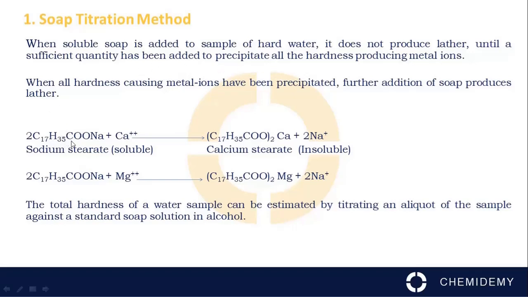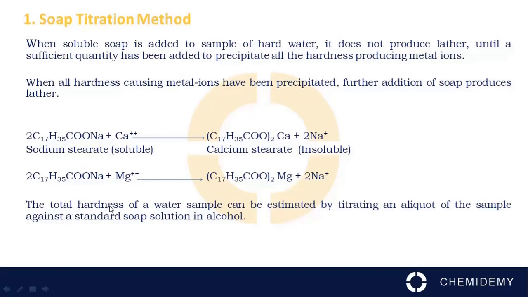Sodium stearate, that is the sodium salt of a long chain fatty acid, soluble in water, reacts with hardness causing ions, that is calcium or magnesium, to form calcium stearate. Calcium stearate is insoluble in water, has no detergent value and forms white scum.